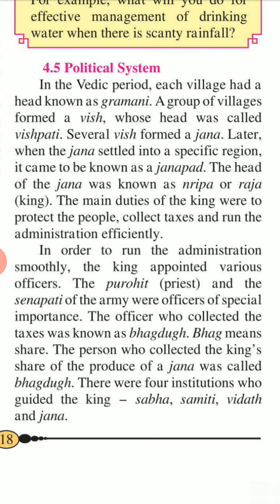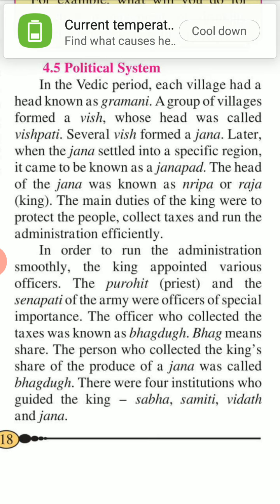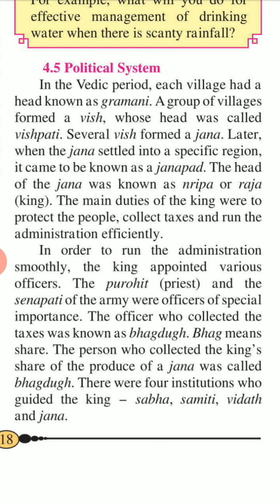Political system. In the Vedic period, each village had a head known as the Gramani. A group of villages formed a Vish, whose head was called Vishpati. Several Vish formed a Jana. Later, when the Jana settled into a specific region, it came to be known as the Janapada. The head of the Jana was known as the Nripa or Raja. It means king.